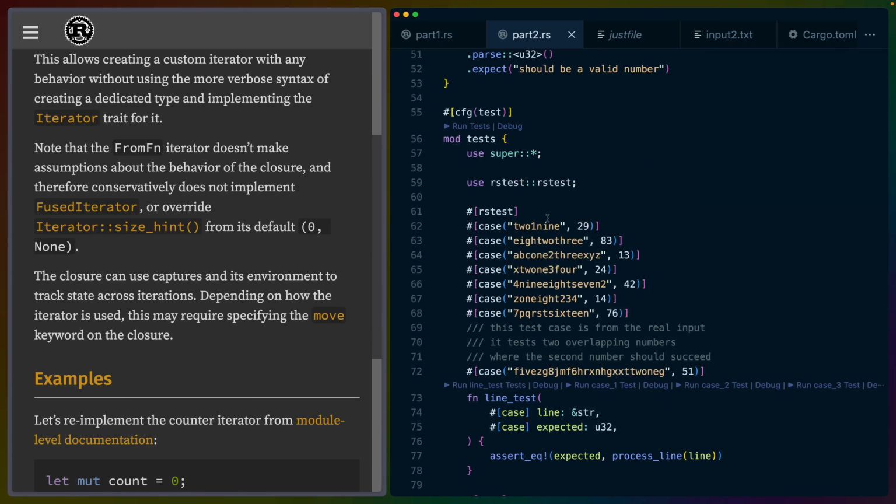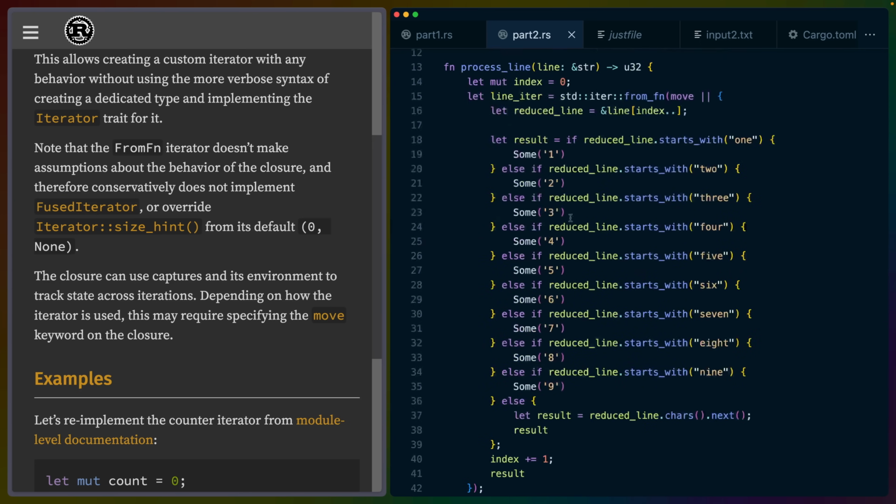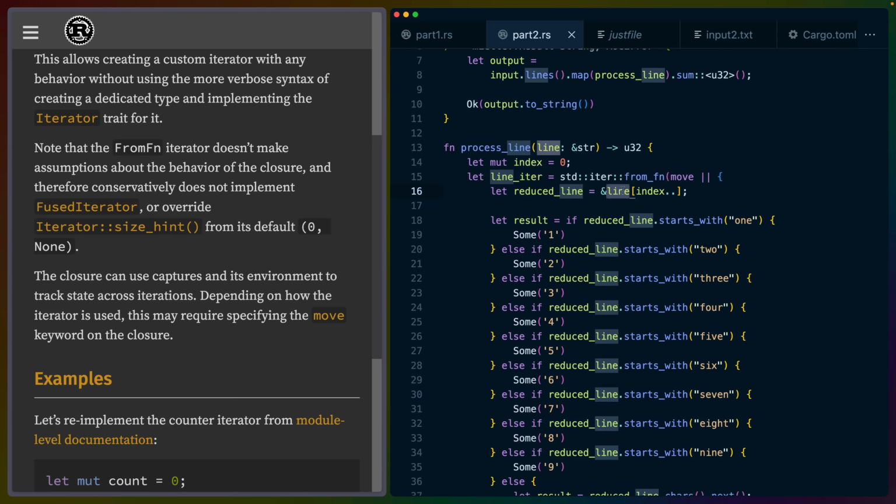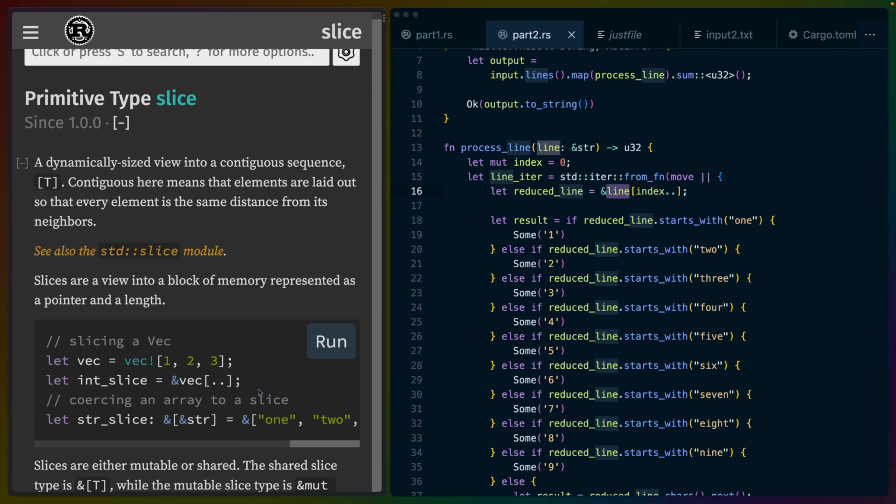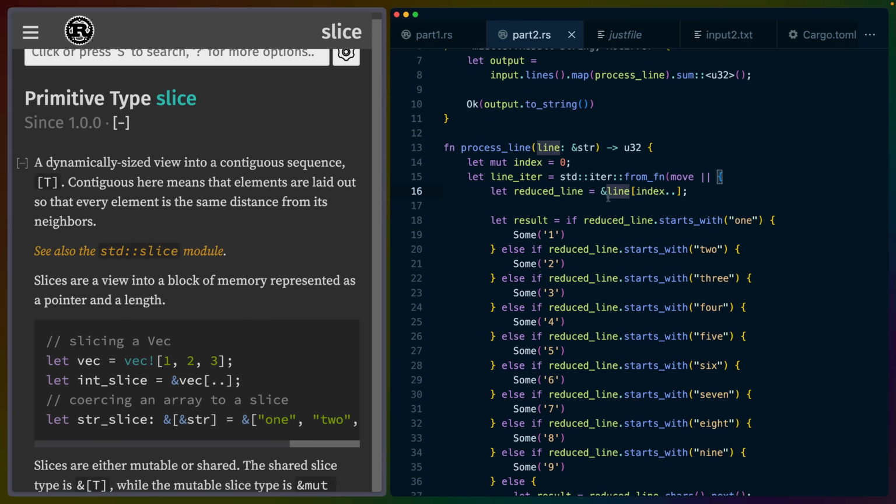And if I look at one of these lines, basically what we're doing here is we're saying this is the whole line to start with, and then we move up and we're just looking at this part, and then we're just looking at this part, and so on and so forth. Now, that doesn't mutate this line at all. We're just looking at different parts of it. So that's what we call a slice, which you can see on the left here. The syntax is this open bracket, close bracket, and we always want to reference this as well because we're looking at something that exists somewhere else. We're looking at this line.